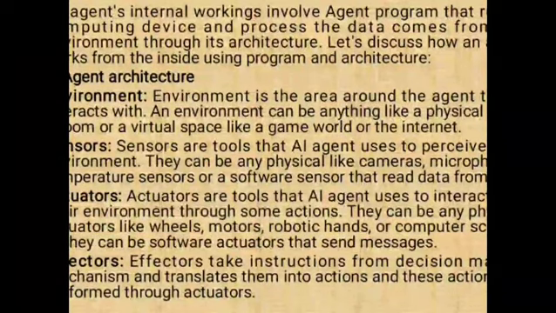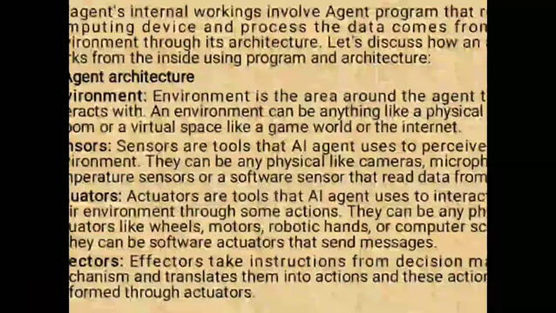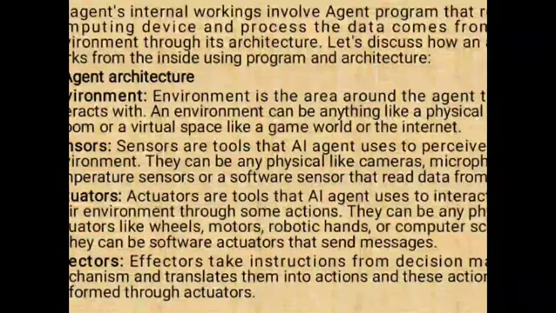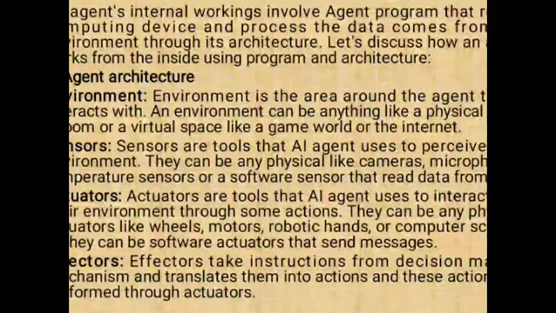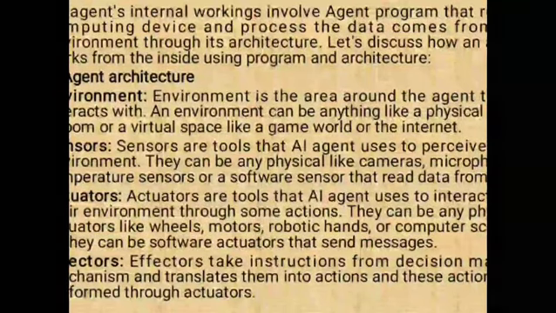Next one is called actuators. Actuators are tools that an AI agent uses to interact with the perceived environment through some actions. They can be physical actuators like motors, robotic hands, or computer screens, or they can be software actuators that send messages. Effectors take instructions from the decision making mechanism and translate them into actions.